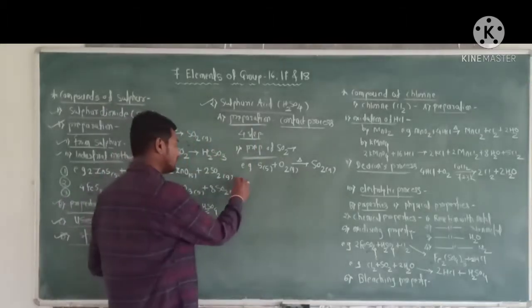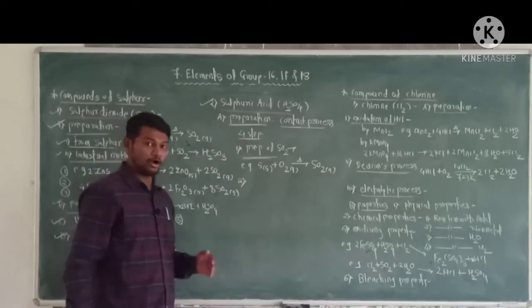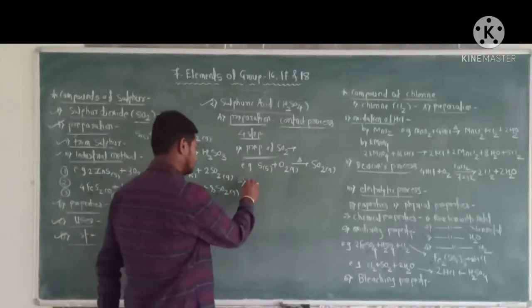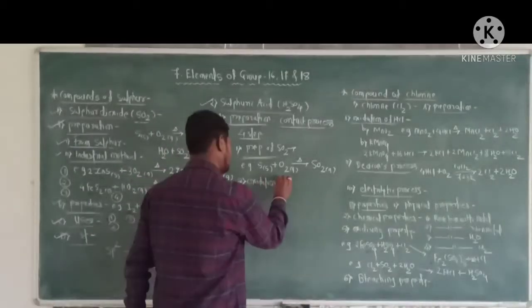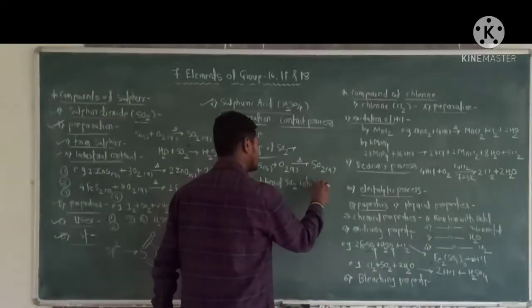Now the second step of the contact process, oxidation of SO2 into SO3.